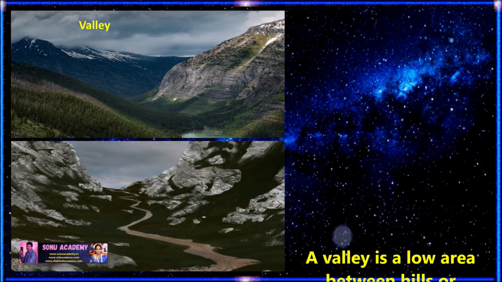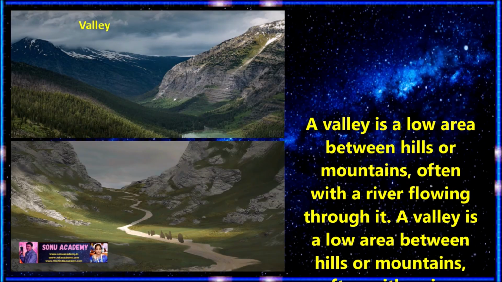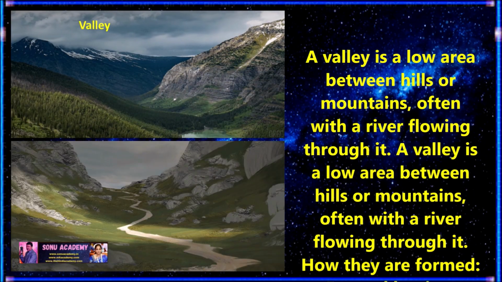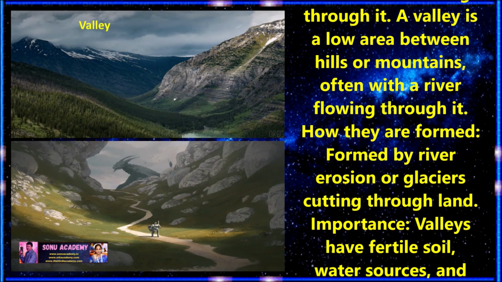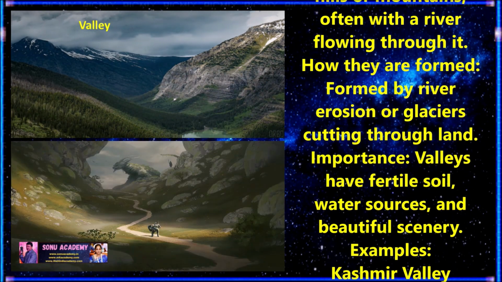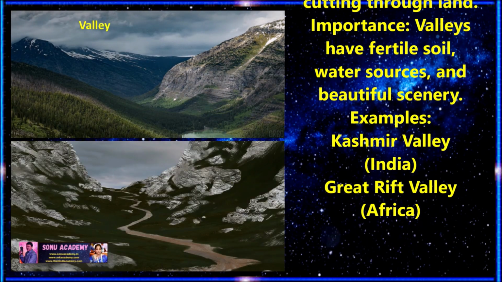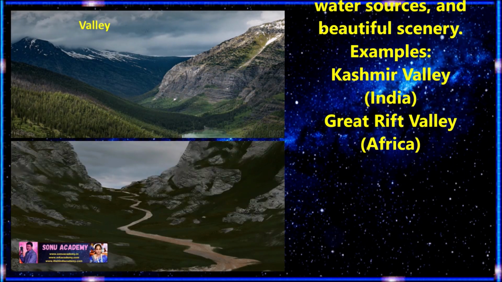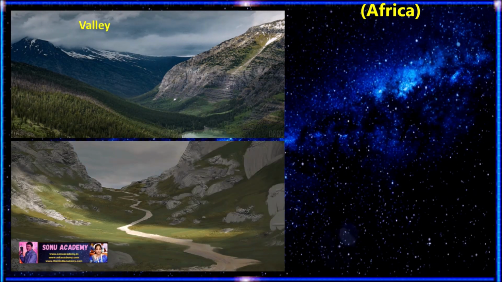Let us discuss what a valley is. A valley is a lower area between mountains or hills, often with a river flowing through it. Children, let us see how a valley is formed. A valley is formed by a river, erosion, or a glacier cutting through the land. The importance of a valley is that it has fertile soil, water sources, and beautiful scenery. Children, the Kashmir Valley and the Great Rift Valley are examples.